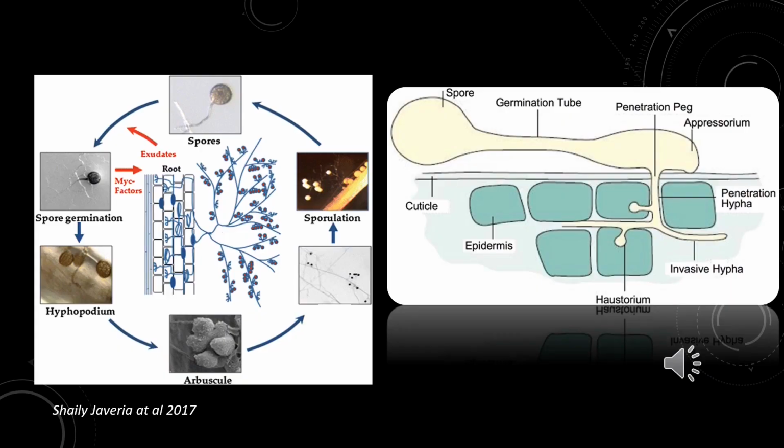Let us know about how mycorrhizal formation is initiated. It occurs by the germination of AM fungal soil propagules, asexual spores, or mycorrhizal roots. As you can see in the picture, after germination of the AM spore, there is formation of a specialized fungal cell, that is the appressorium. It is formed in fungal plant pathogens to infect host plants. The appressorium is a flattened hyphal organ from which a minute infection peg grows and enters the host plant. It enters the cortex to form a specialized structure, that is the arbuscule or vesicle.